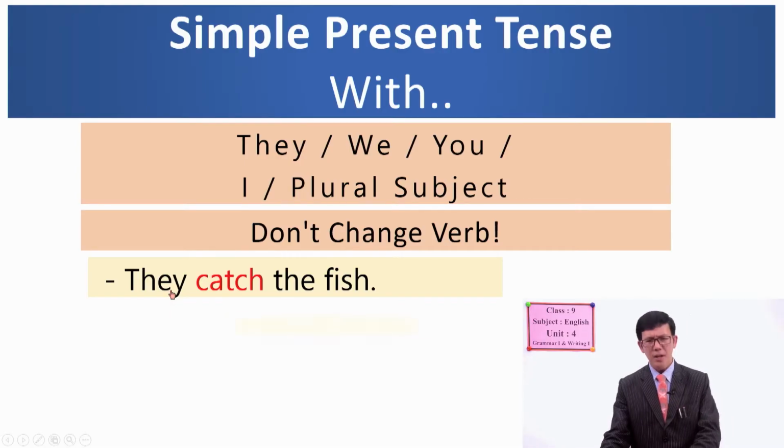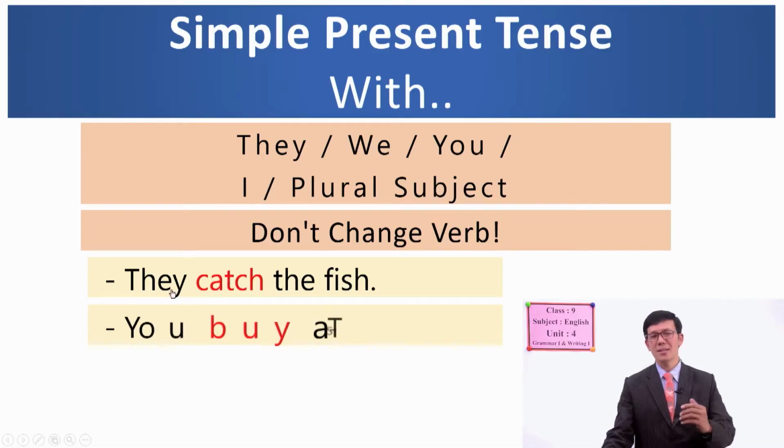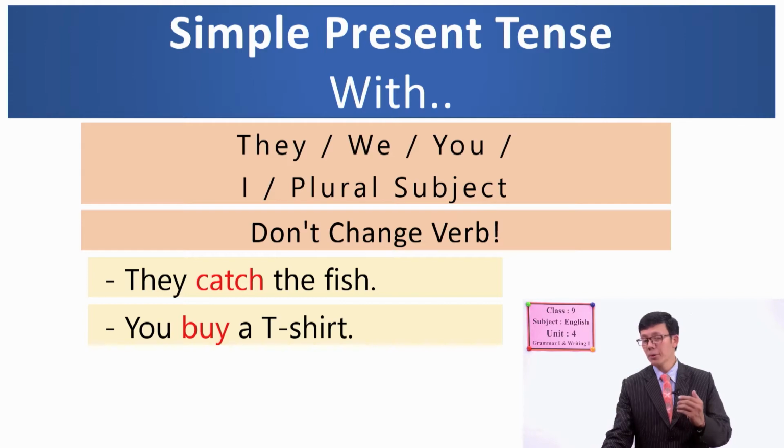Very good. Look at another example, you. You is again a plural subject. Let's see, you buy a t-shirt. Is there any change in the verb? Nope. You buy a t-shirt. Simple present tense. Here the subject is plural and the verb is also plural. So, you buy a t-shirt.